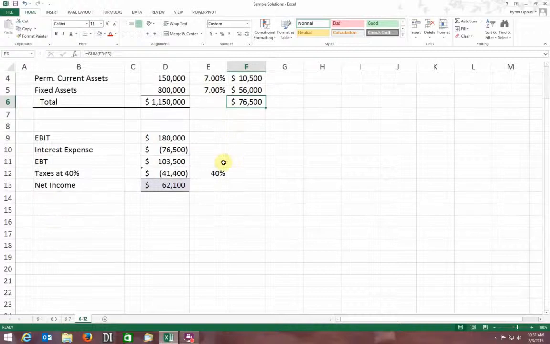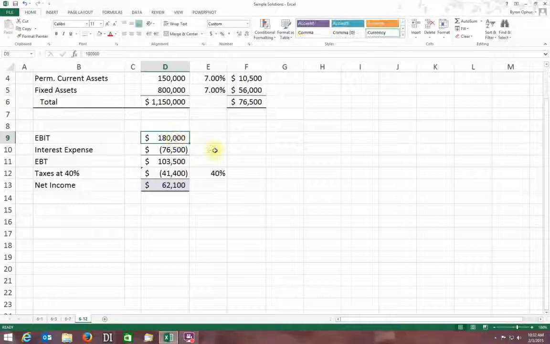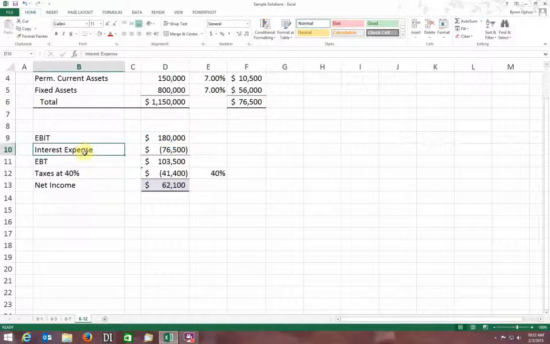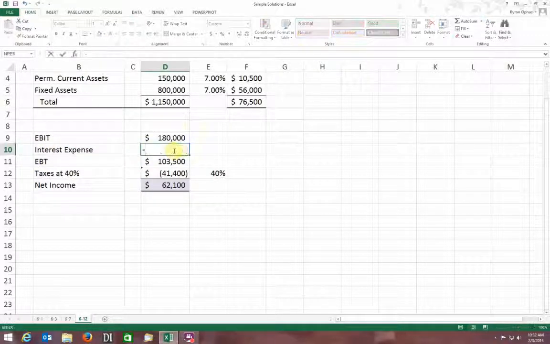Okay, then it tells you guys that you have $996,000 in income, and I made up a number. I just said, well, if I have $180,000 in earnings before interest and taxes, or EBIT, as we call that, a fairly common mnemonic, that we plug in there. I used $180,000. And then I said I wanted interest expense. I got earnings before interest and taxes. Well, let's deduct our interest expense, because that's going to give us our earnings before taxes, right? And so I simply came here and I said this is a negative of my total interest up here.